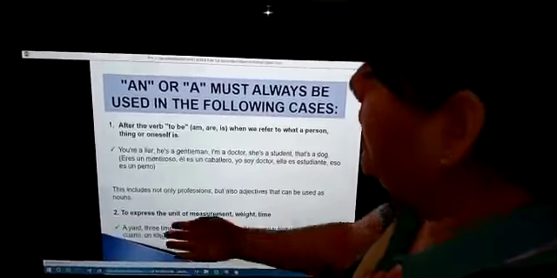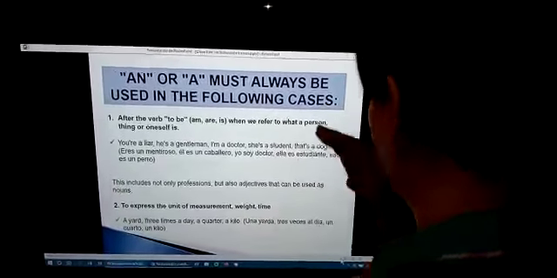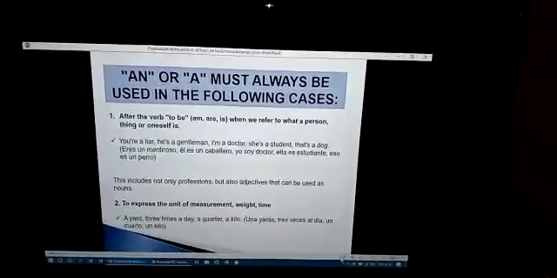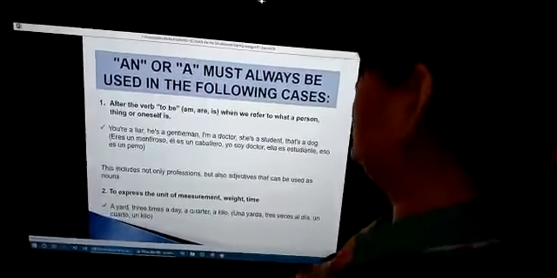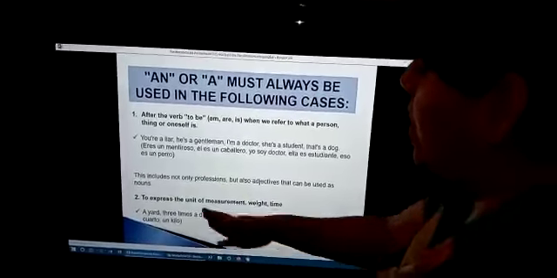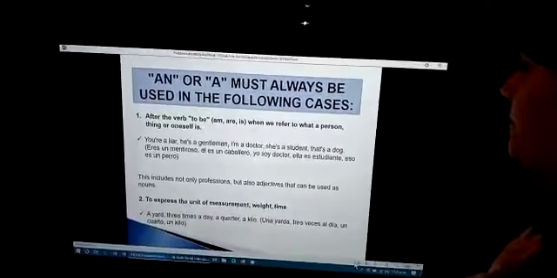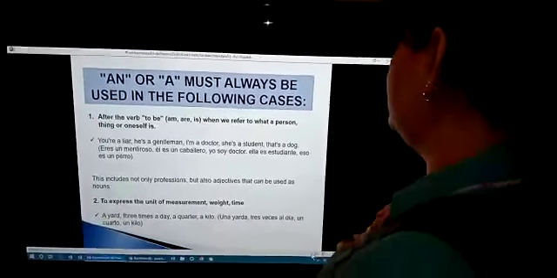And number two, to express the unit of measurement, weight, time. Okay? The weight or time is a yard, 3 times a day, a quarter, a kilo.